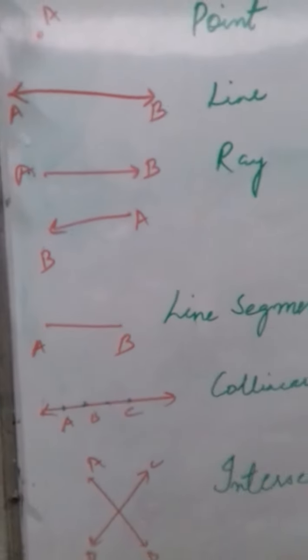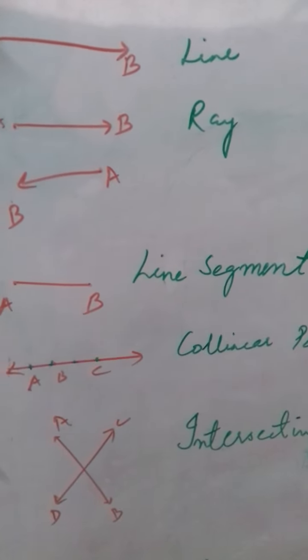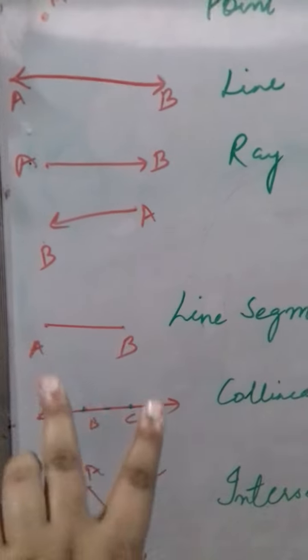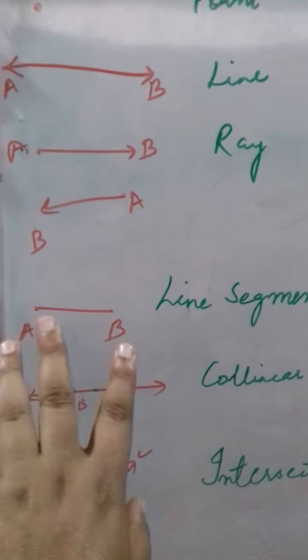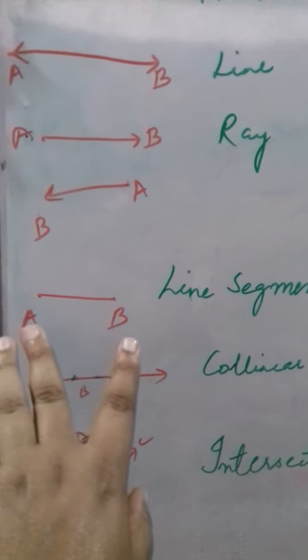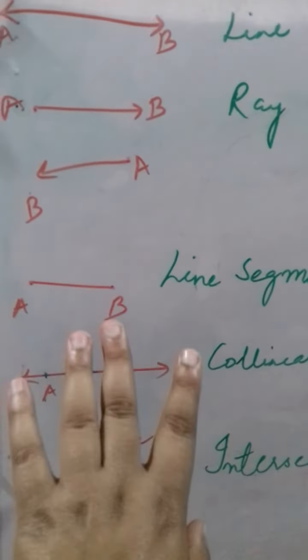Now AB. AB is a line segment. Its both ends are fixed. It is just a part of a line or a ray. It cannot be extended in any direction.